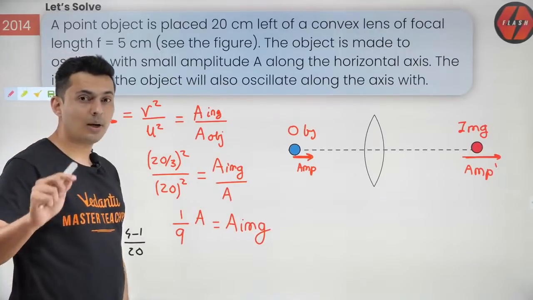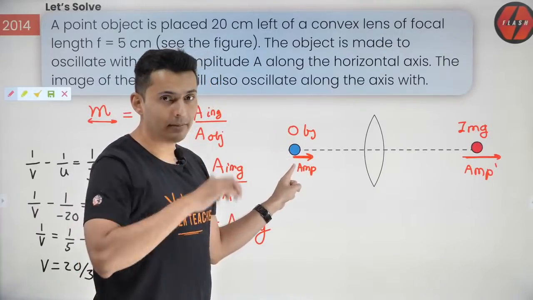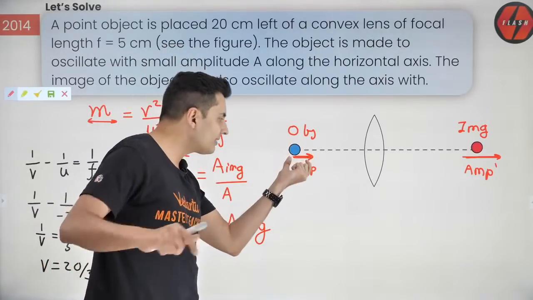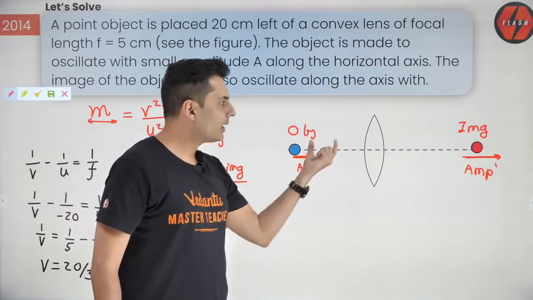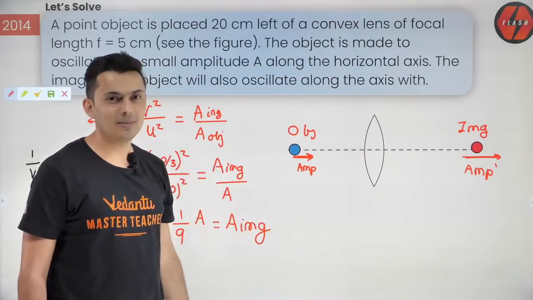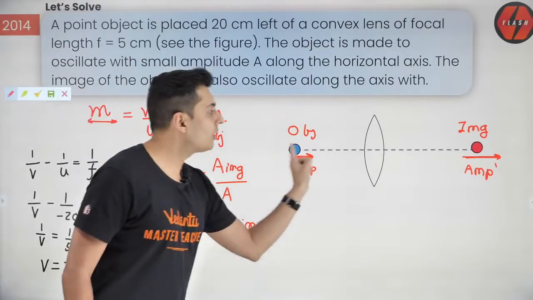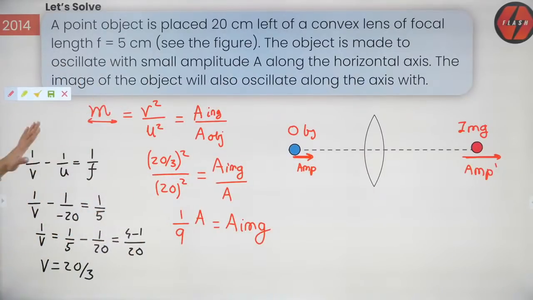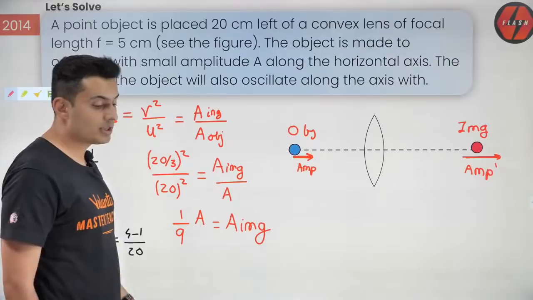So this is how they can combine questions from SHM and optics. Object performing SHM with some amplitude can be converted into a problem where that amplitude itself becomes an object. Think of an object of the size of amplitude. So whatever image will be formed will be also the amplitude of the image. Think about it. That's what we have done. And use the formula: the magnification along longitudinal axis is V square by U square. And to find V, we have used lens formula. And we got it. Correct. Yes. So two options have A by 9.